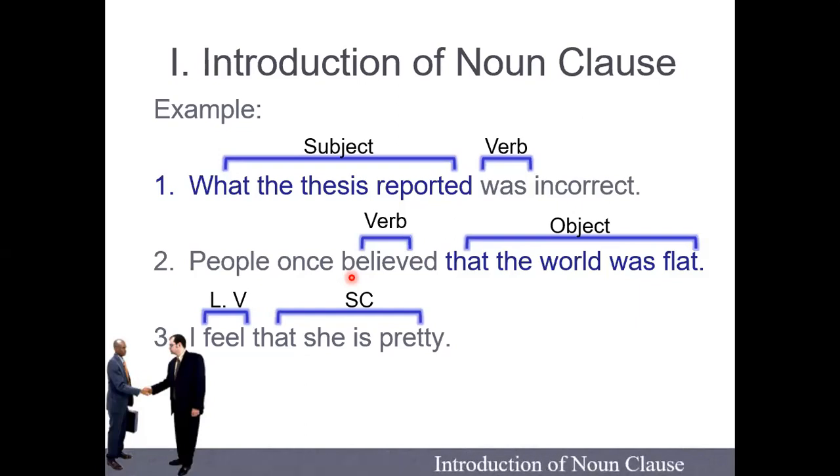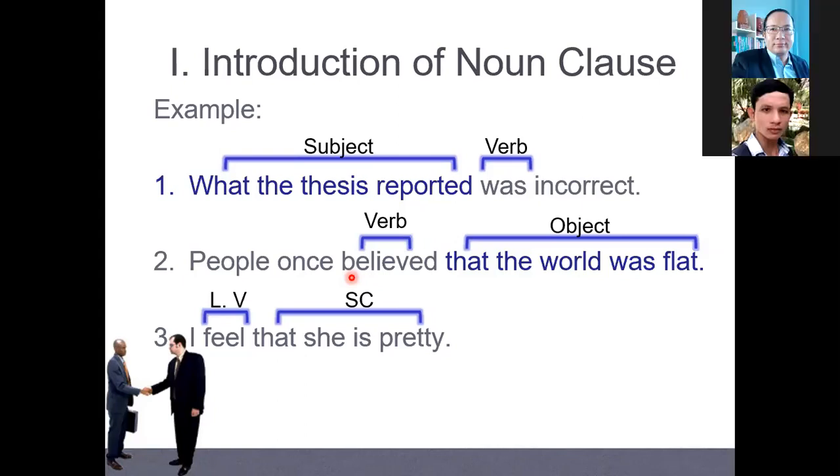Okay. So for example, I say, I am a teacher. Just to give you one example. I am a teacher. Am we call a linking verb, right? How about a teacher? We call it subject complement. So when any noun or adjective stands after a linking verb, we call it, again, subject complement. Okay. So these are the different functions of a noun clause.